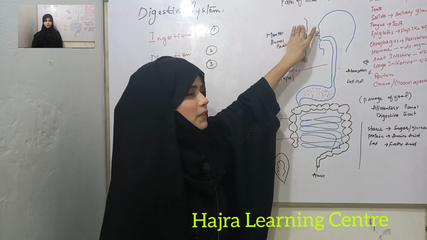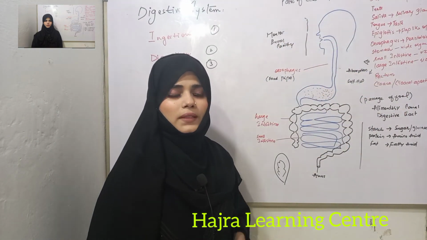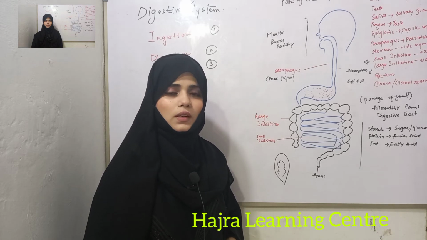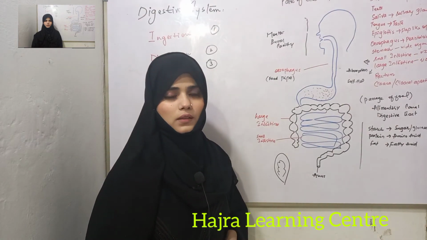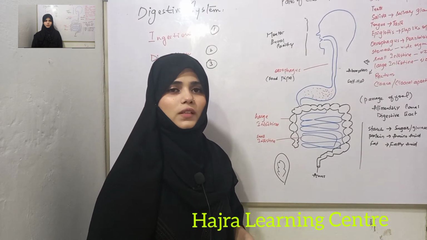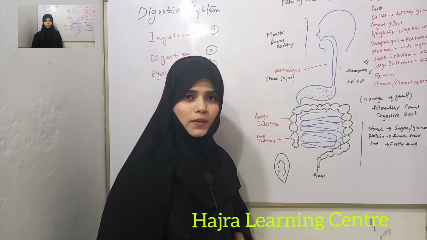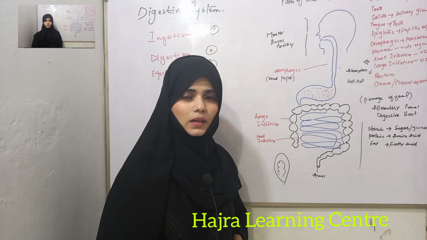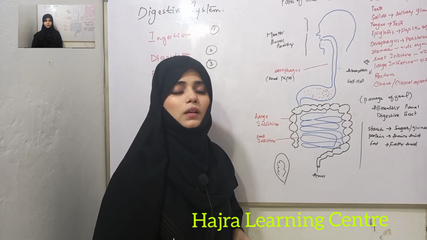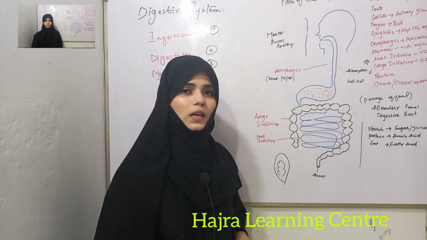In the buccal cavity or in the mouth, with the help of teeth and tongue, food is converted into smaller pieces. Then food enters the esophagus and then the stomach, and in the stomach, with the help of HCl,